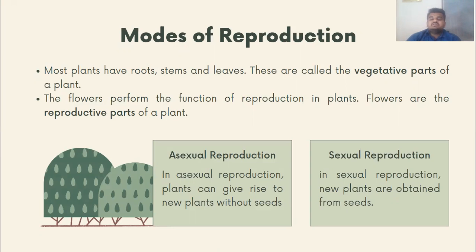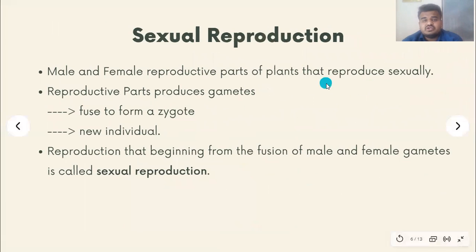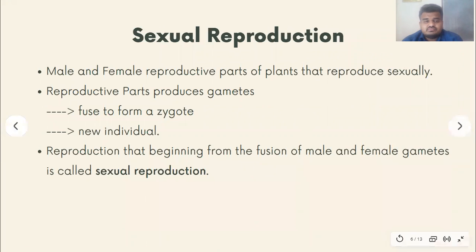After this, asexual reproduction. In asexual reproduction, plants can give rise to new plants without the help of seeds. In asexual reproduction, these plants do not need any type of seed. While in sexual reproduction, new plants are obtained from seeds only. So that's why we can say that sexual reproduction is done by seeds only. So this is sexual reproduction. We have already seen this.